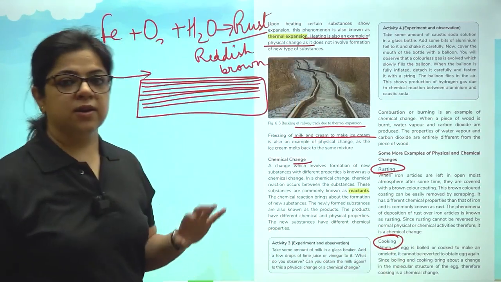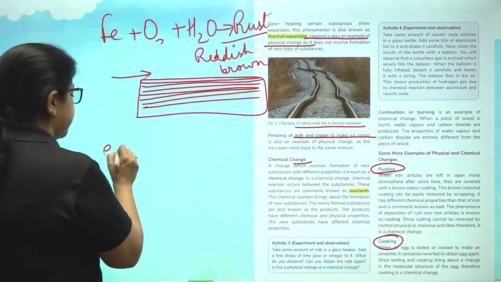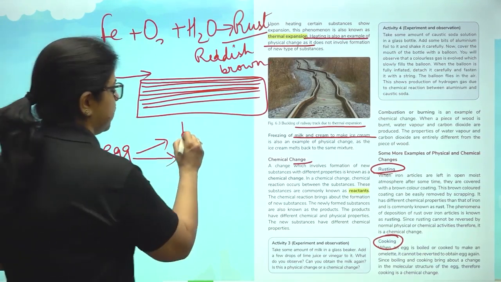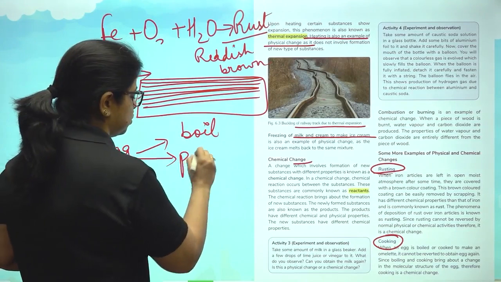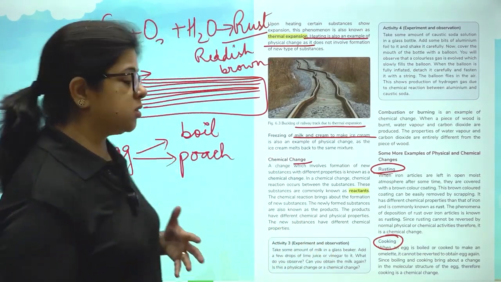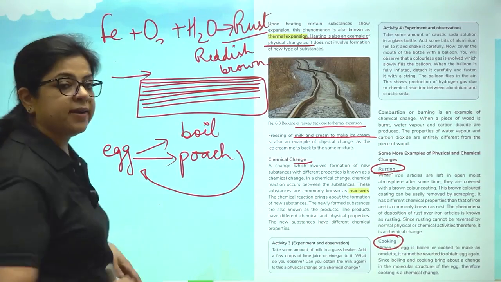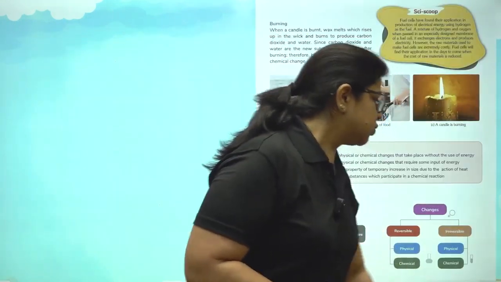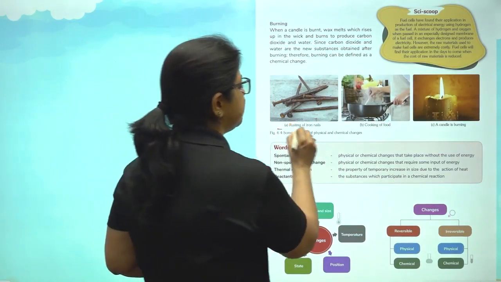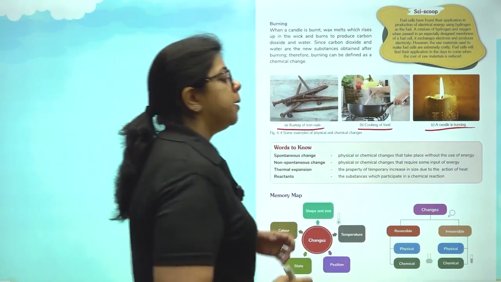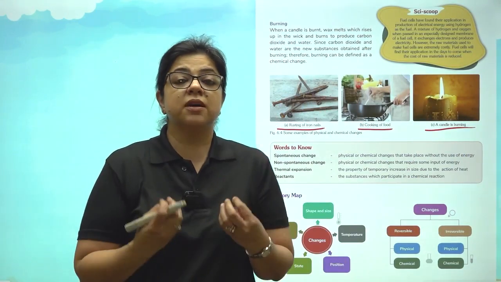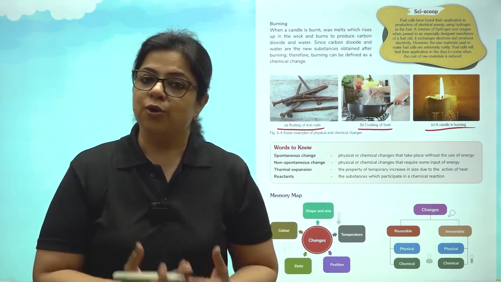Next, cooking. So, if you take the example of an egg, in how many ways can you cook it? You can boil it, you can poach it, you can even make an omelette out of it. But is it possible to convert it into raw egg again? No, it is not. So, cooking is again an irreversible reaction. Rusting of iron nails, cooking of food, a burning candle. All these are examples of chemical changes because a new product is being formed.